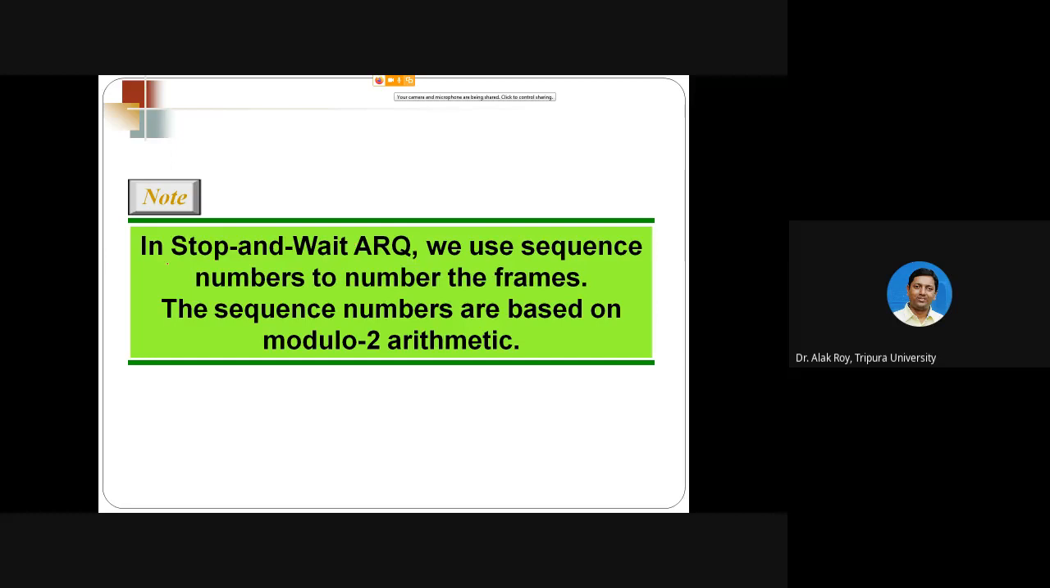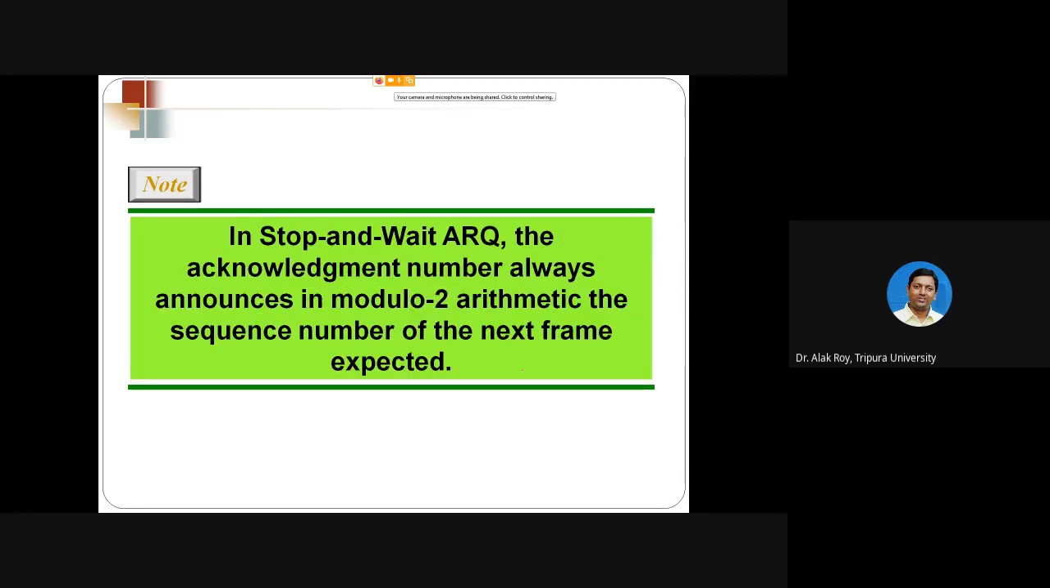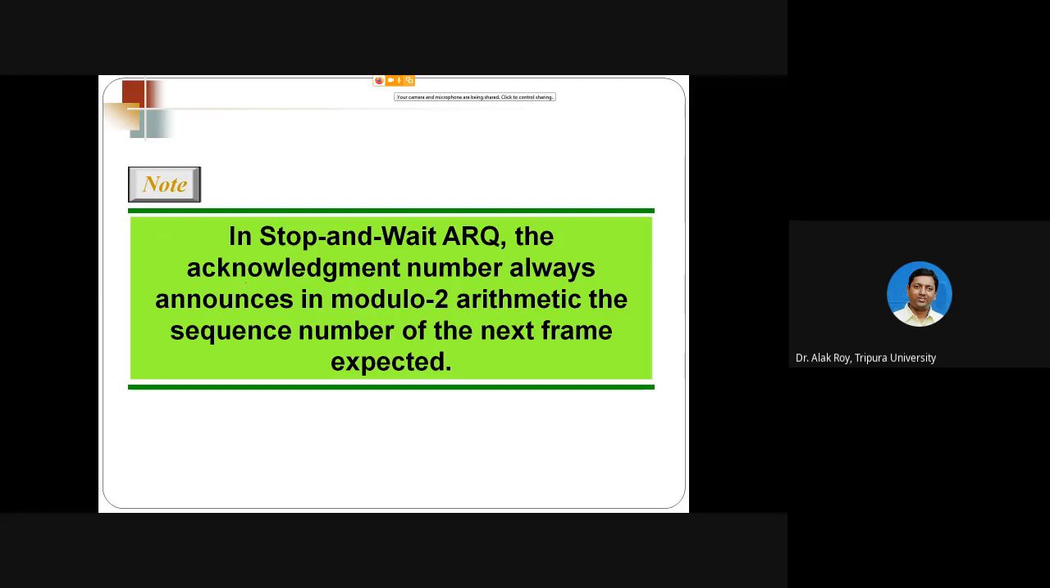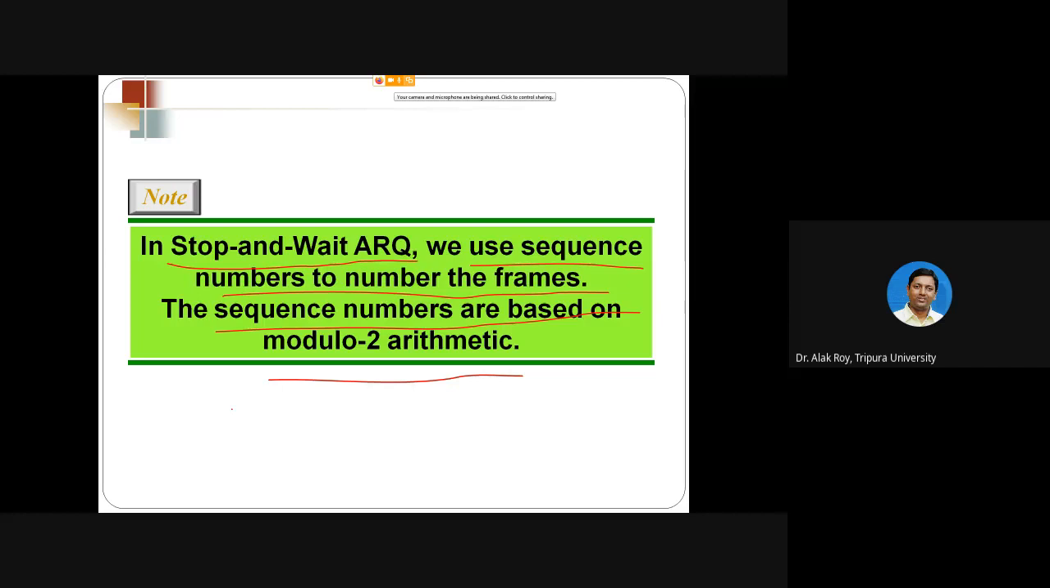In this third protocol, stop and wait ARQ, automatic repeat request, we use sequence numbers to number the frames. The sequence numbers are based on modulo 2 arithmetic. That is for the sender side. For acknowledgement, the number always announces, in modulo 2 arithmetic, the sequence number of the next frame expected. So that is rule 2, and that is rule 1.